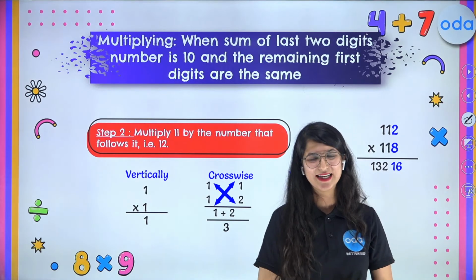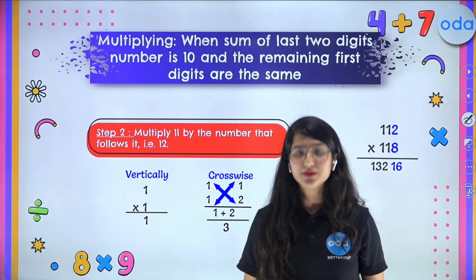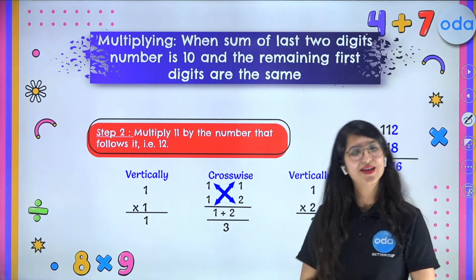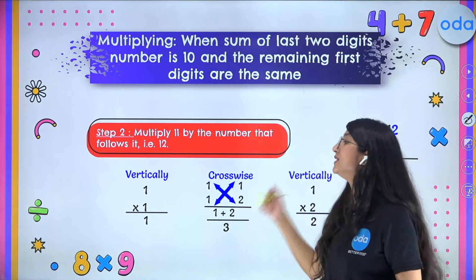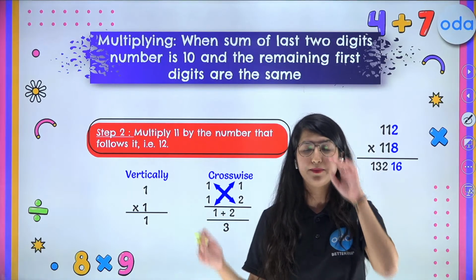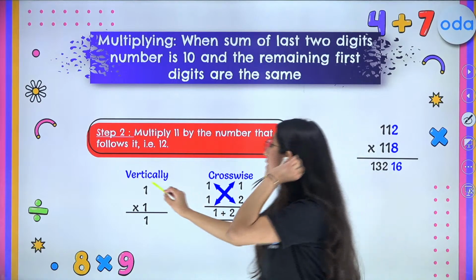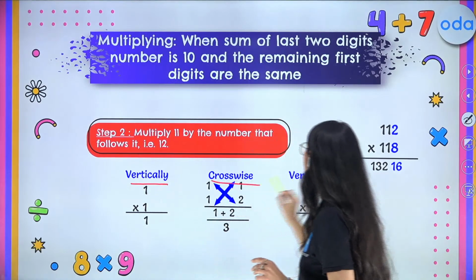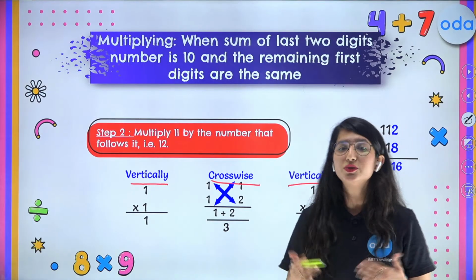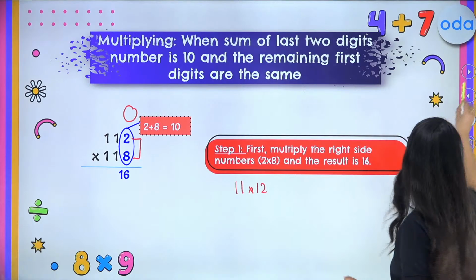Yes, great kids. So the successor of 11 is 12. Now we will do 11 times 12. So in order to do 11 times 12, I have a special trick for my kids. You can simply use the VCM method of Vedic math. Now what is this VCM method? This method is the vertically, crosswise, vertically method. This will help you to solve 2D into 2D superbly fast. So let us see how to do it.